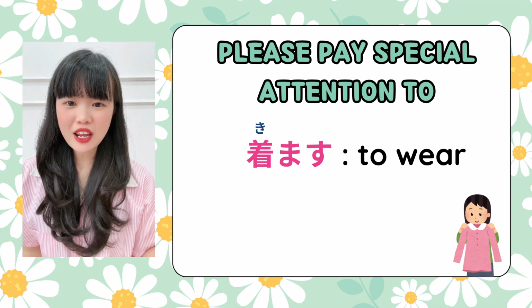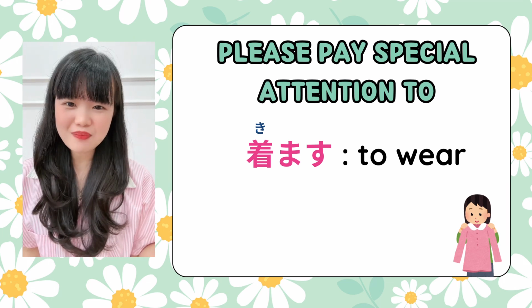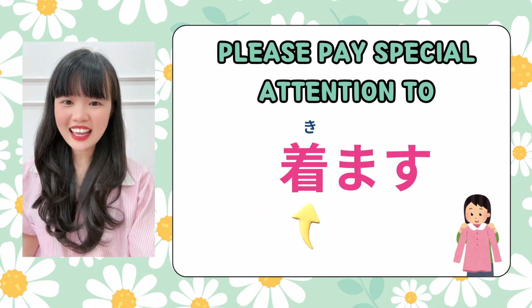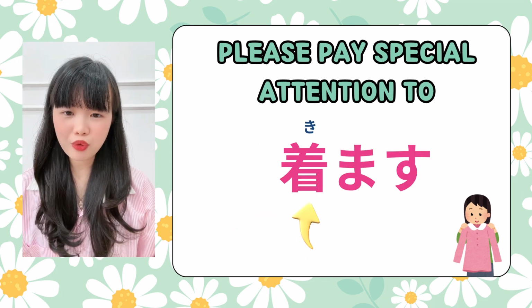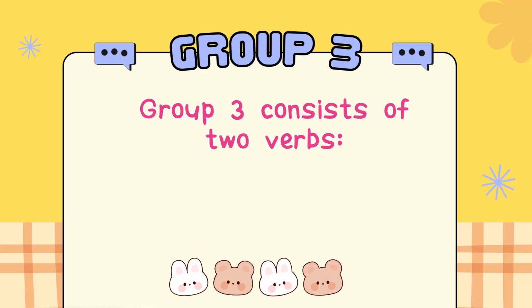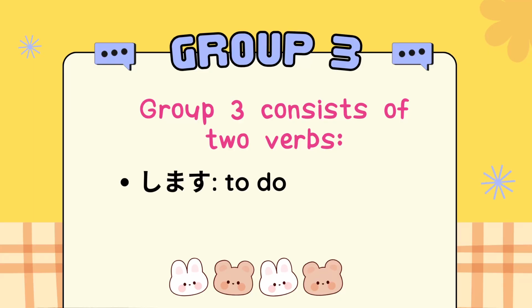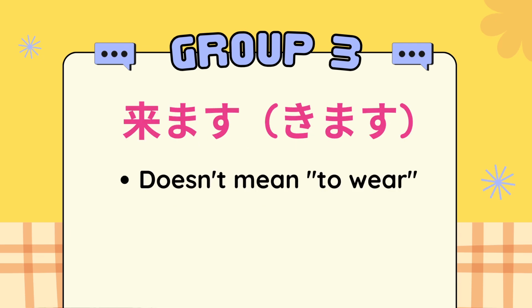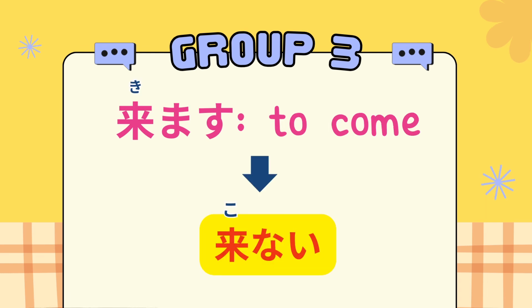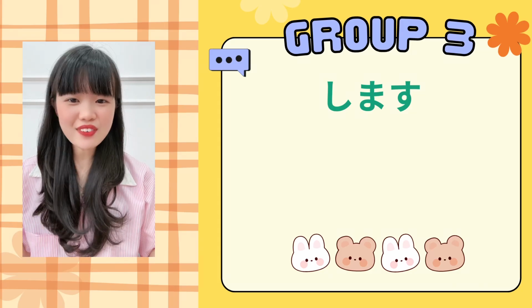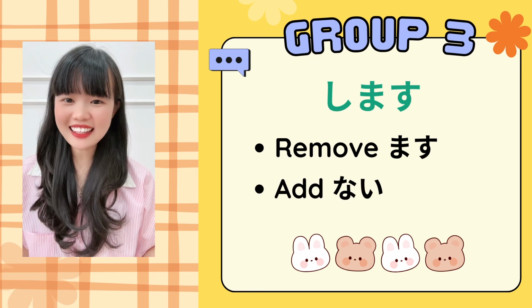In the list we just went over, please pay attention to kimasu, to wear. It's a Group 2 verb and it's written in kanji like this. I want to make sure you don't confuse it with Group 3 verbs later on. Group 3 consists of two verbs, shimasu, to do, and kimasu, to come. You can see kimasu, but it doesn't mean to wear, it means to come, and it's a Group 3 verb. For the Group 3 verb kimasu, you have to learn its negative form by heart. The negative form of kimasu is konai. And for shimasu, it's very simple, just remove masu and then add nai.